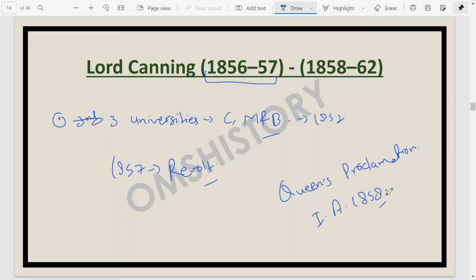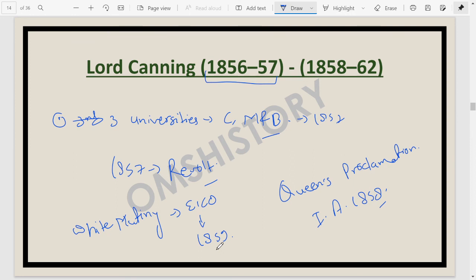Apart from that, one sort of white mutiny happened here. The white mutiny was carried out by the European troops of the East India Company in 1859. Because the Company's rule was ending, there were issues of positions and rank, and on that issue the white mutiny happened in 1859.